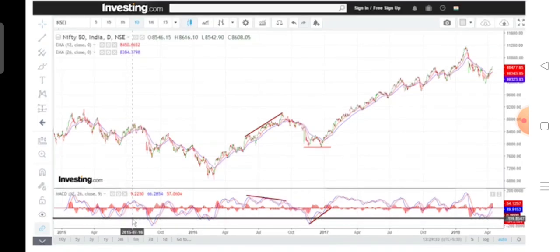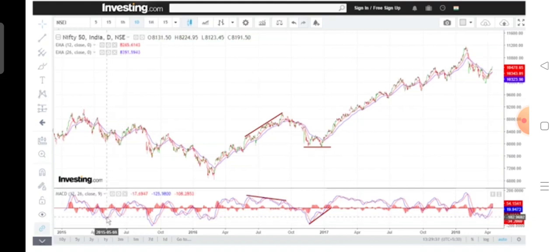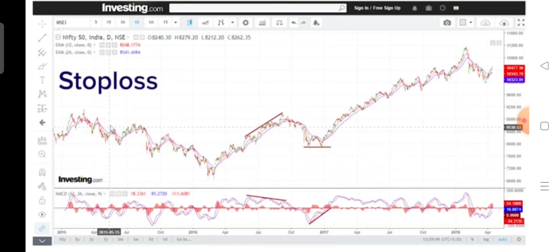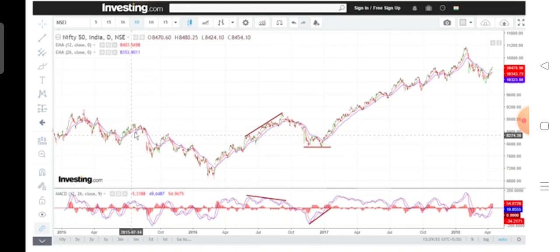So if during that time we can see that the positive crossover is happening, that is the MACD going above the MACD signal line, we can take these counter trend positive trades with stop loss, and these are 300 400 500 points counter trades, so these are very well tradable trades.